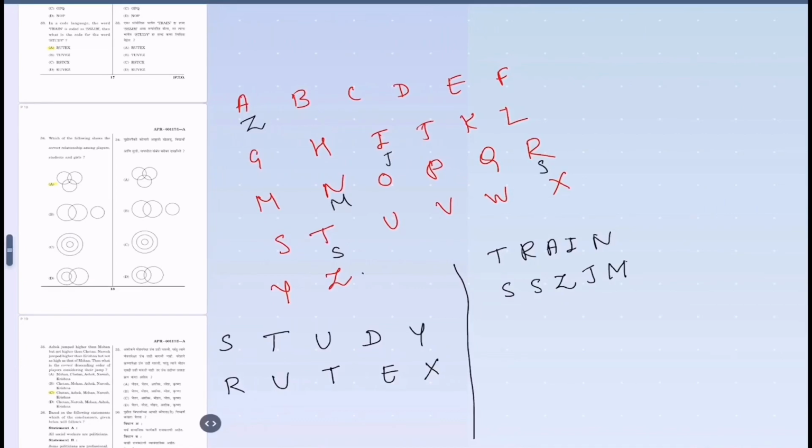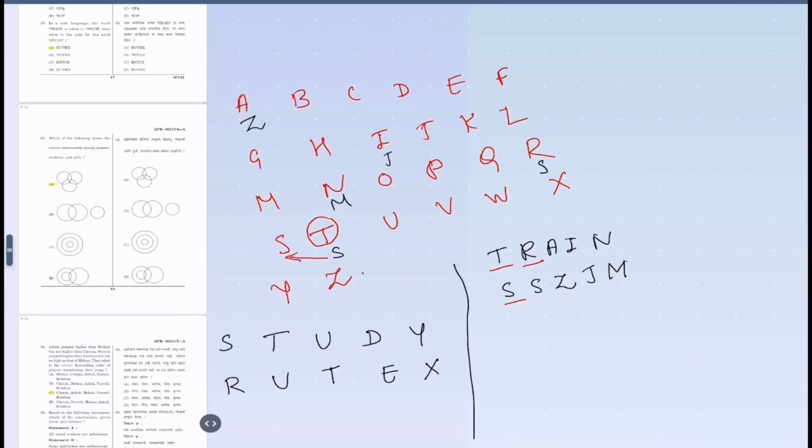I have written here alphabets from A to Z. Now, the word TRAIN. The alphabet T is getting replaced by S. Here we can see from A to Z, T is here and it is getting replaced by S, which is one letter before.